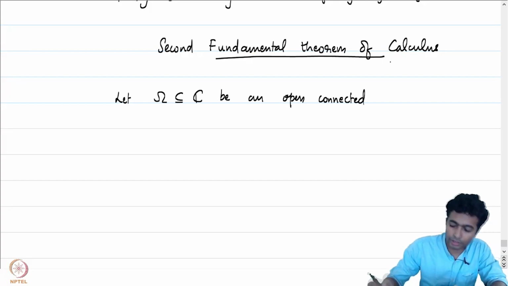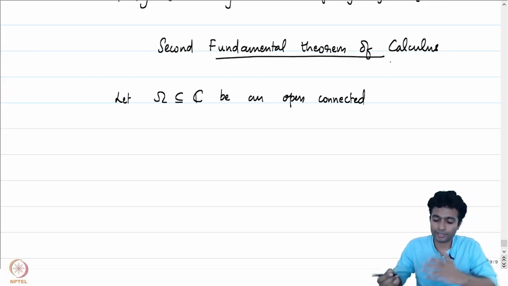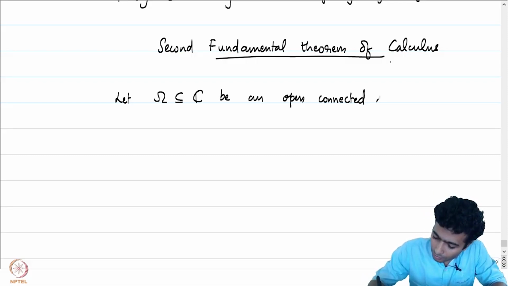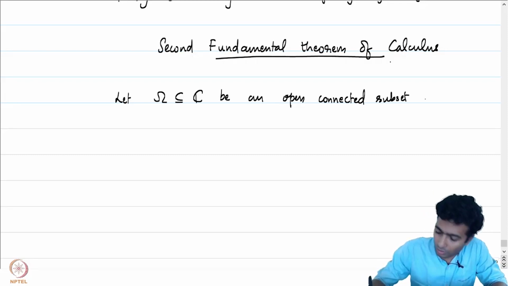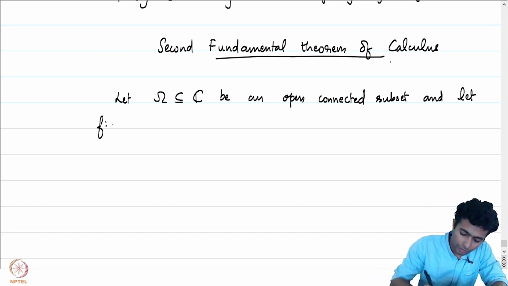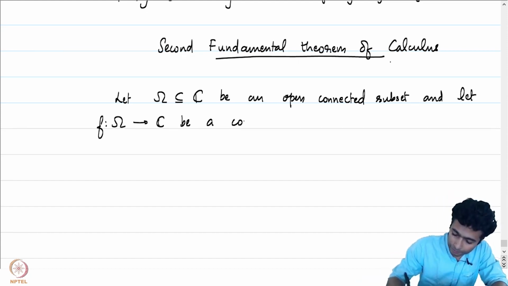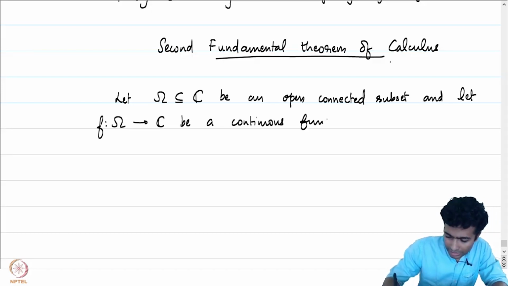This is what is usually referred to as a domain or a region in many textbooks. And let small f from omega into C be a continuous function such that